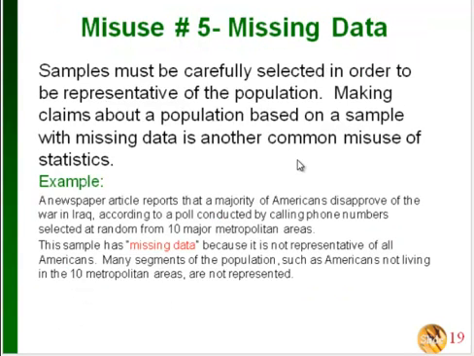Okay, one more misuse of statistics is called missing data. And this means that the survey or the study was conducted so that big portions of the population are not represented. So, for example, if a poll is conducted by calling phone numbers from 10 major metropolitan areas, then really the only population that this represents is people in those major metropolitan areas. That leaves out a lot of parts of the country.